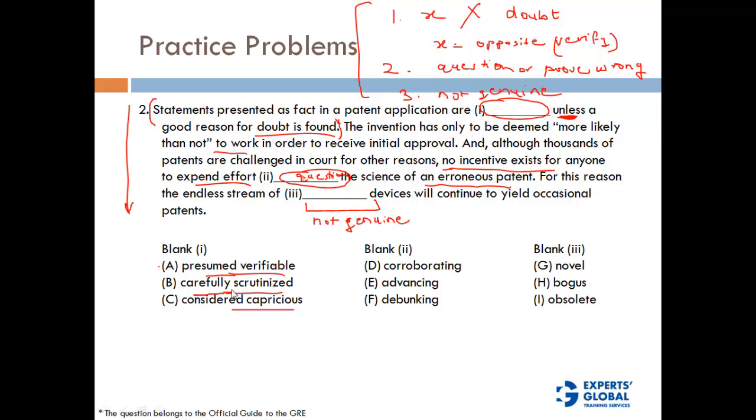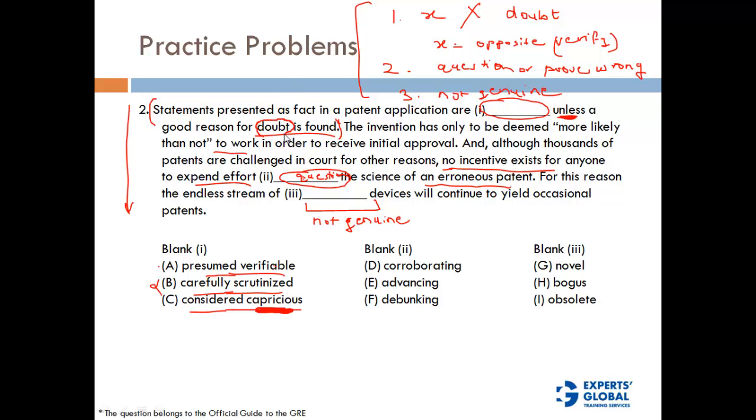Carefully scrutinized: statements presented as facts in a patent application are carefully scrutinized unless good reason for doubt is found. What we are saying is we are not going to scrutinize anything unless there is a doubt. So this is exactly the opposite of what we want. And considered capricious. See, capricious, they are trying to fool you basically here. The option has been carefully, on purpose, included here because capricious means doubt.